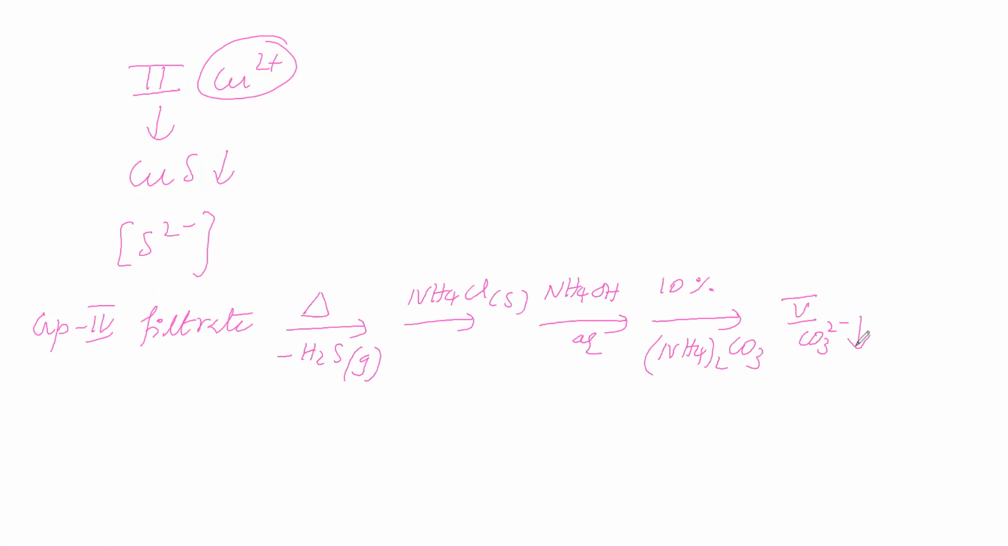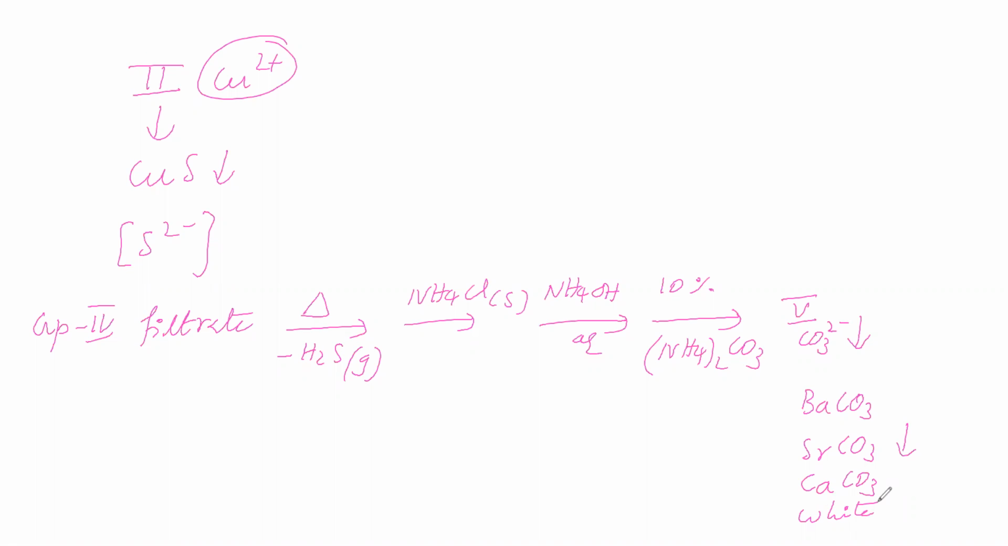What are the group 5 cations? One is barium. Barium ion precipitates as barium carbonate. Second is strontium ion, which precipitates as strontium carbonate. Third is calcium ion, which precipitates as calcium carbonate. All are white precipitates. Like this, we can do group 5.